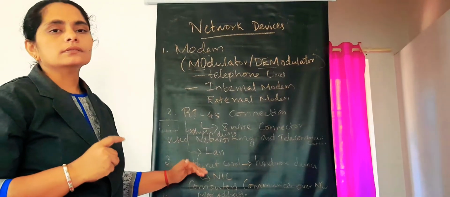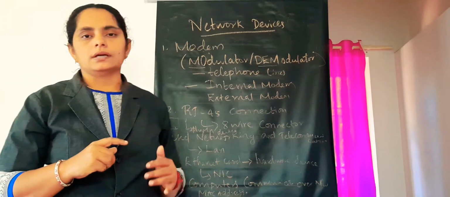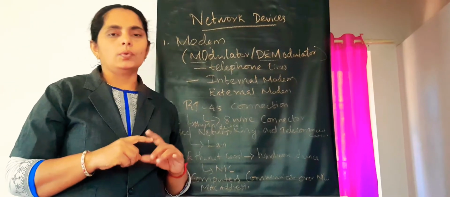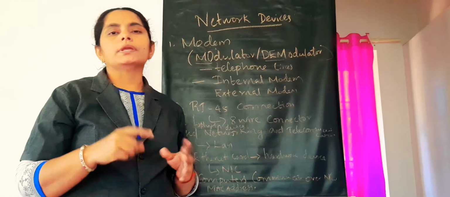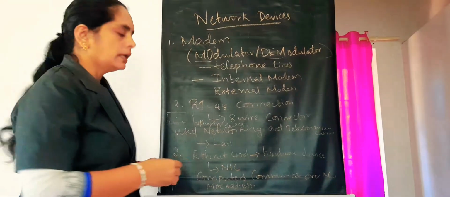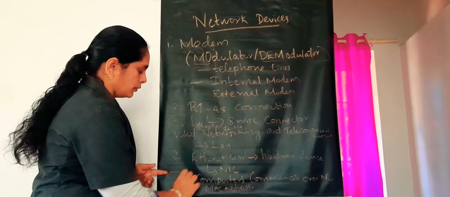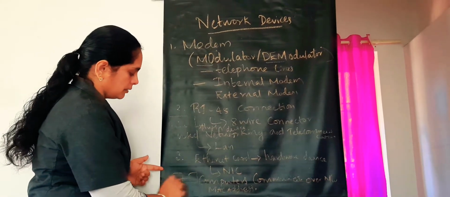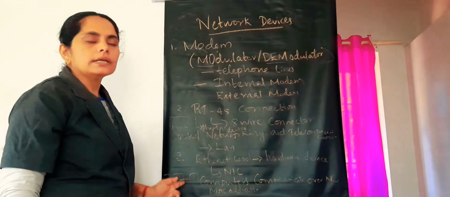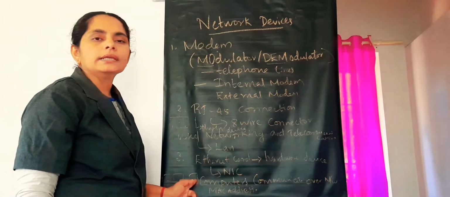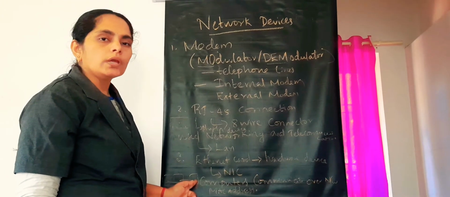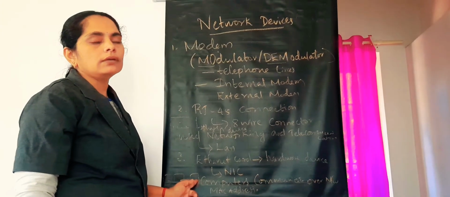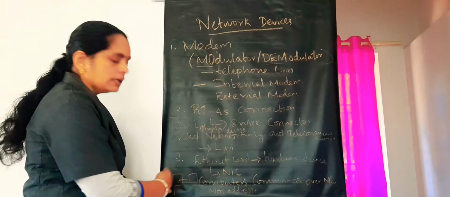Okay, the third thing we are going to discuss is the Ethernet card. What do you mean by Ethernet card? Why are we using an Ethernet card? An Ethernet card helps computers communicate over the network. That means if you are connecting computers together in a network, in each and every computer we insert an Ethernet card, otherwise called a network interface card. Why do we use a network interface card? It is used to connect computers to the network.